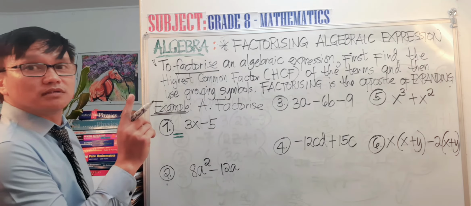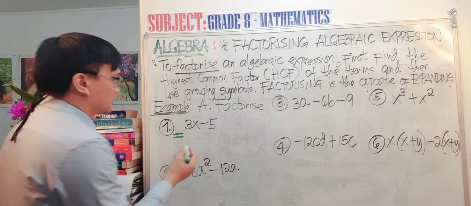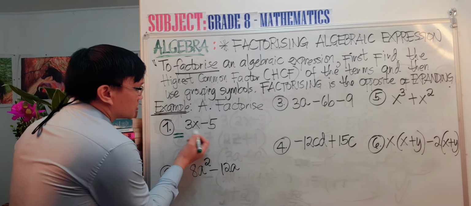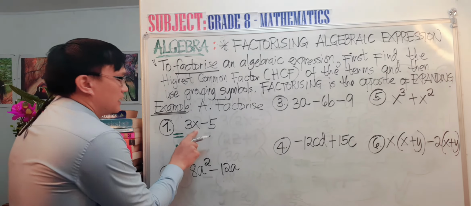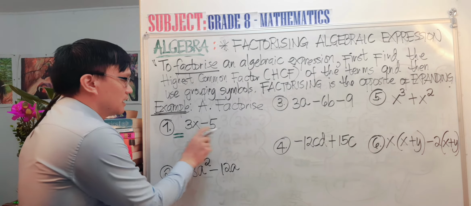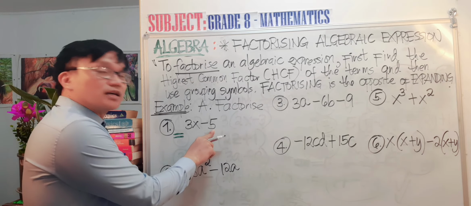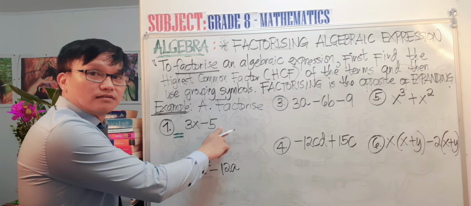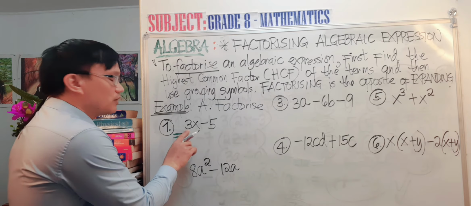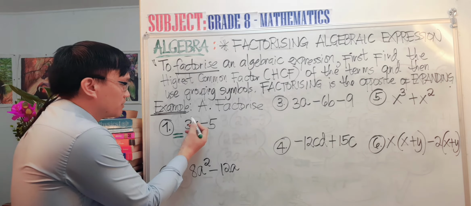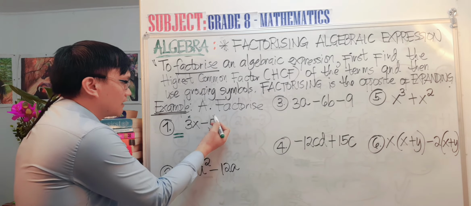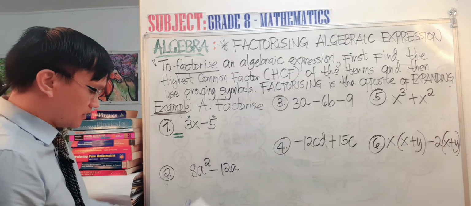The first term is 3x, so 3 has a literal coefficient of x. The second term is only a constant and doesn't have a literal coefficient, so you only focus on the numerical coefficients.